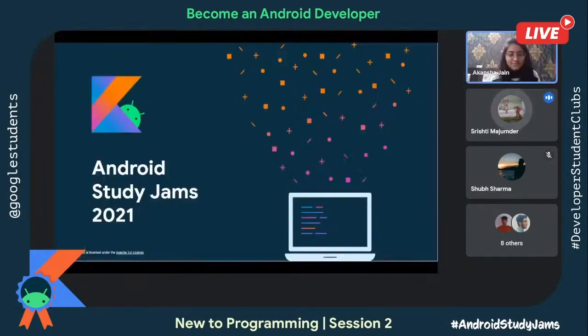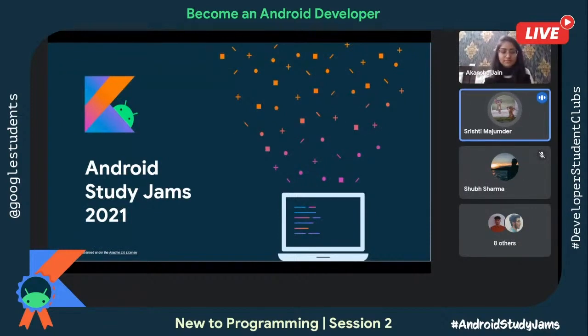So hey guys, what's up? I think you all have already done our first session, and so today I was wondering that we all can have a little quiz. As for the quiz, let's do some basics about Kotlin. So the way of doing the quiz is this way.